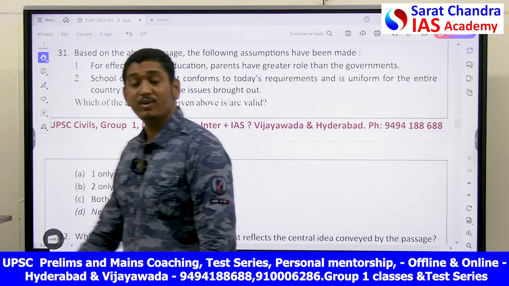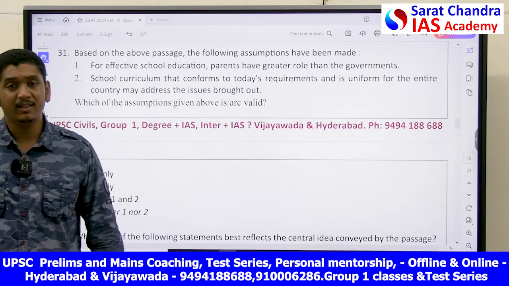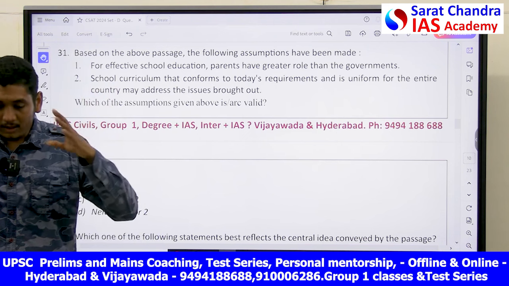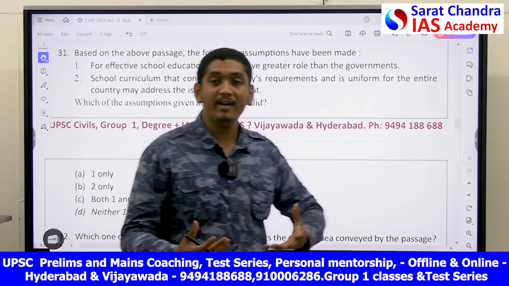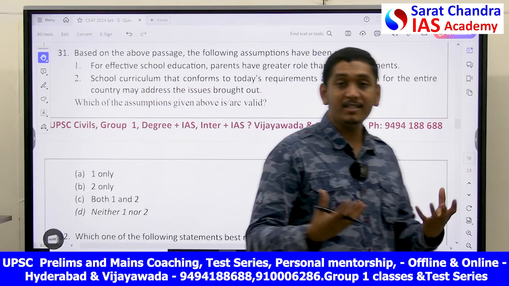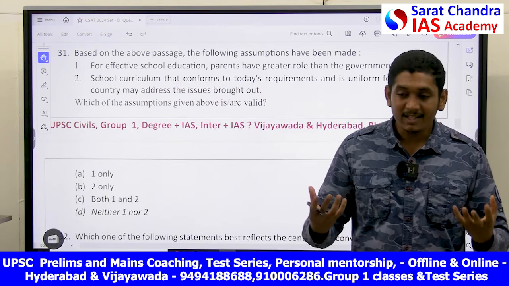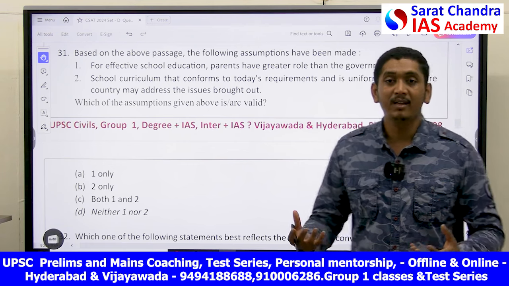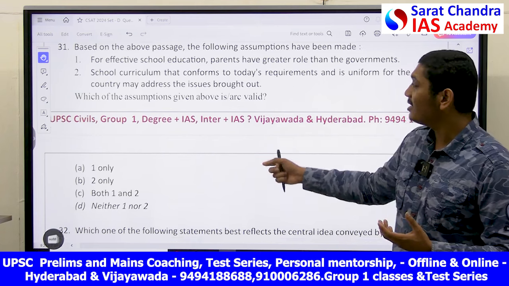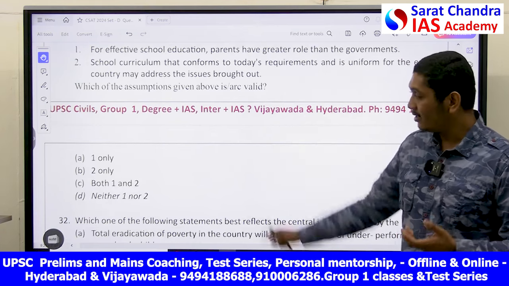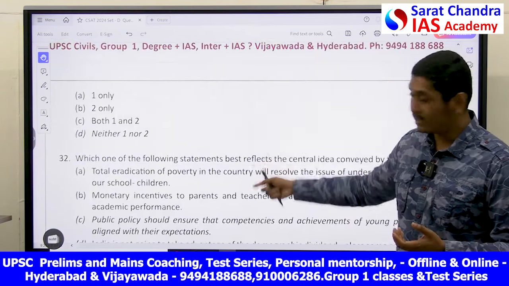Nowhere did we speak about the uniformity of school education. The author did not assume that. The author's assumption was that he wanted to tell you that this is the situation, my friend. Think about the situation. It should not happen that the 8th class student cannot do something. That was his assumption, not about parents or this. So in this case, neither of the assumptions is valid. So neither 1 nor 2 will be your answer in this case.